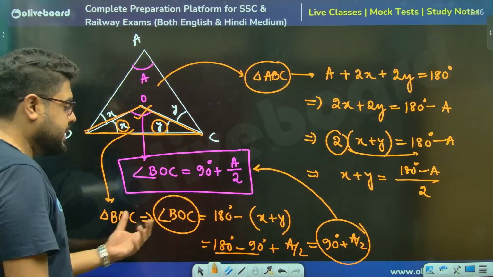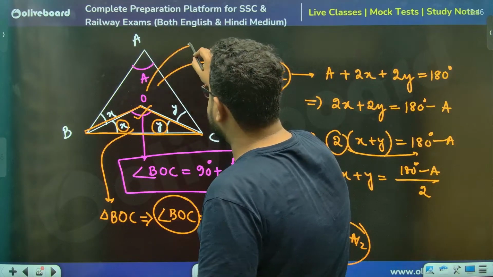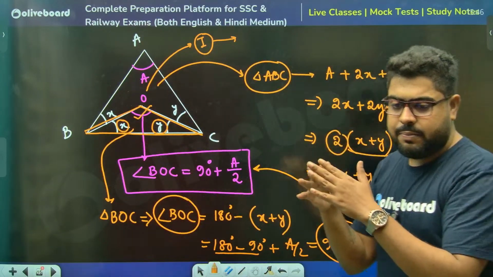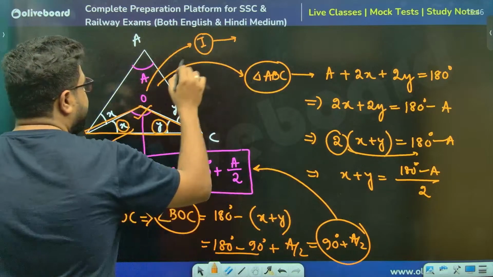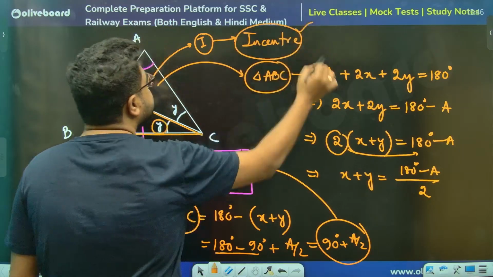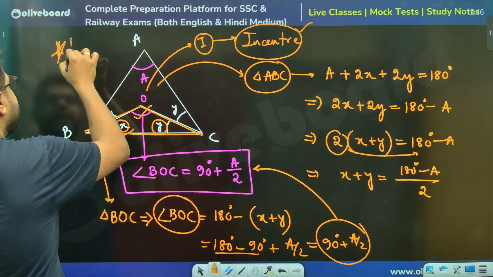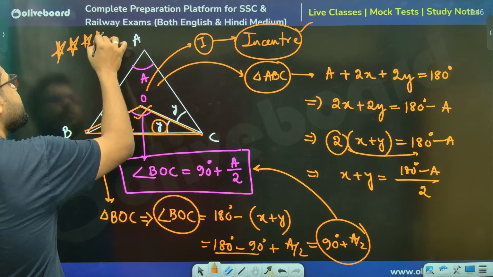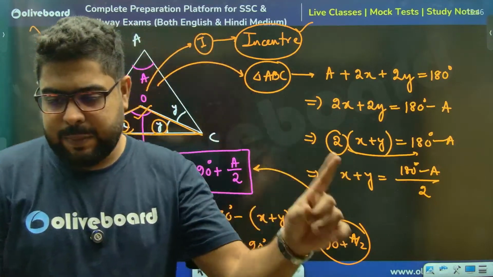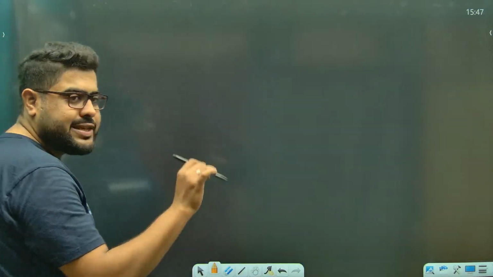So that is how this is called the angle at incenter. This O point, we actually write it as I. Why? Because in a triangle, wherever all three angle bisectors meet, that point is called incenter, sir. Perfect. So using this property, SSC CGL has asked, in CHSL also, all the exams have asked countless questions. But again, there is one place where you can get confused. That is called excenter. So let me just discuss that together.